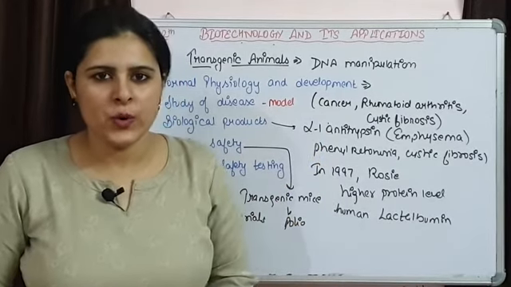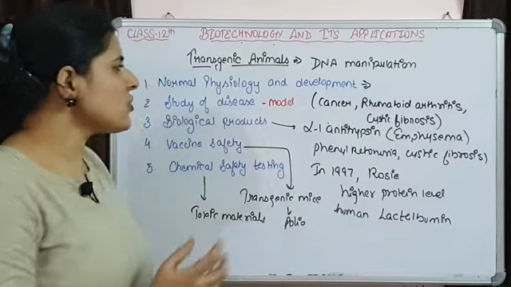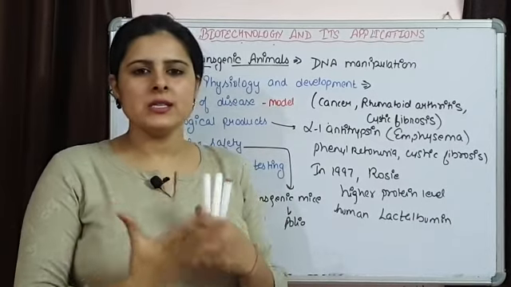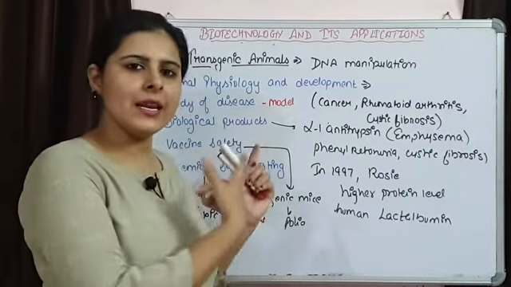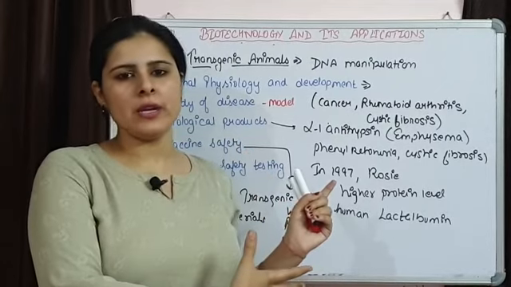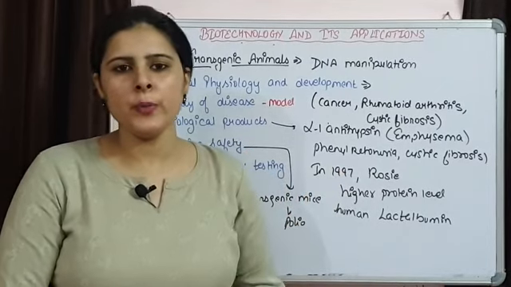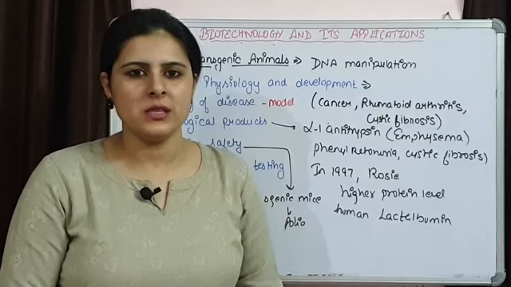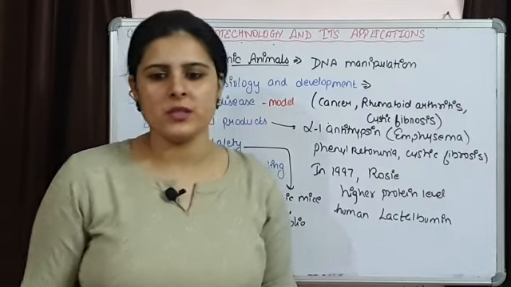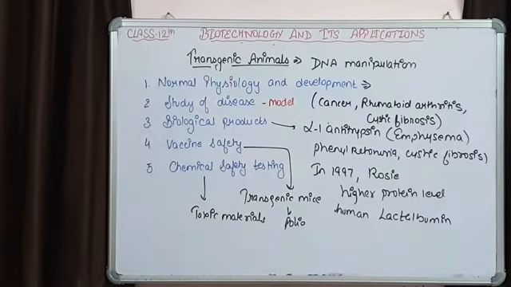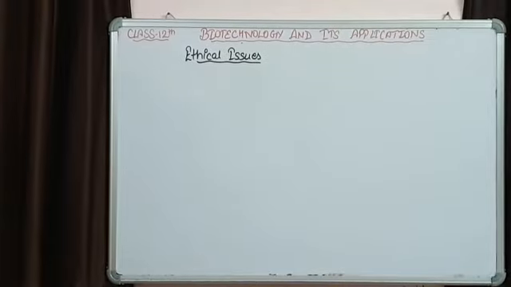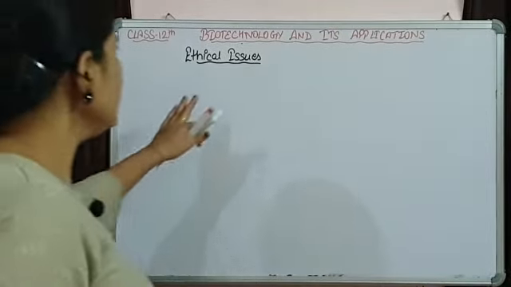And humans are continuously exploiting them. Now the last topic which we are left with is the ethical issues related to genetically modified organisms, patent, biopatent and biopiracy. So let's understand these topics. What are these ethical issues?